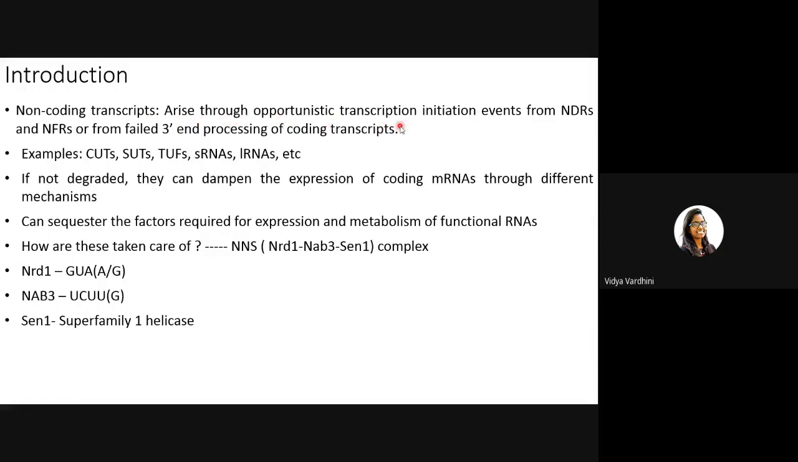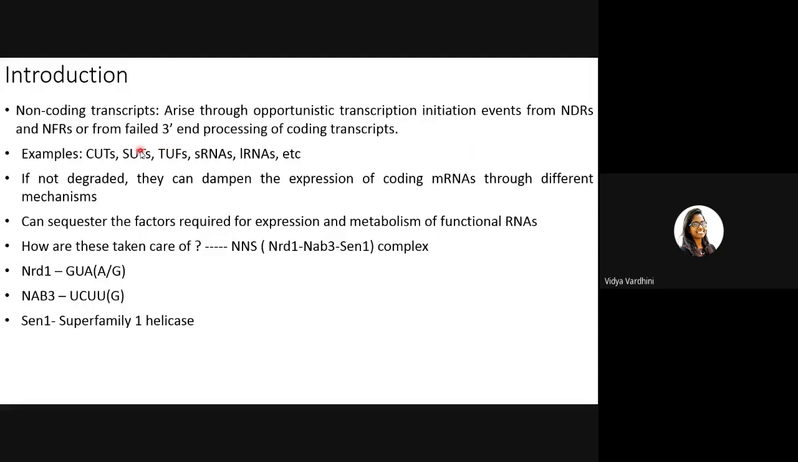This opportunistic transcription could happen because of nucleosome depleted regions, or nucleosome free regions. Or sometimes these non-coding transcripts are produced from failed 3' end processing of coding transcripts. Say, for example, imagine there is a coding mRNA. If the polyadenylation site is not read by the RNA pol2, then it will continue and will not terminate here. So the subsequent transcript that is being generated is non-coding. There are many instances in the cell when such opportunistic transcription events take place.